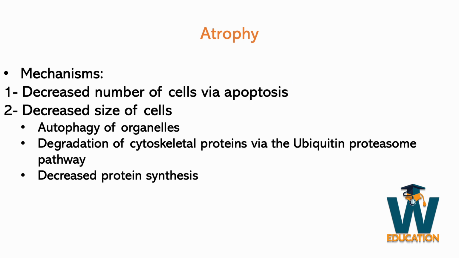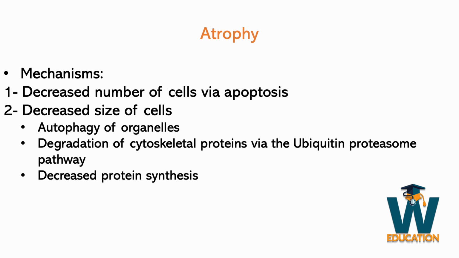It's very important to understand the mechanism by which atrophy occurs. The number of cells gets reduced, and this happens via a process called apoptosis, which is programmed cell death, and the cells that are present have a smaller size. To reduce the size of a cell, there are three things that are happening. First of all, the cell synthesizes less proteins.